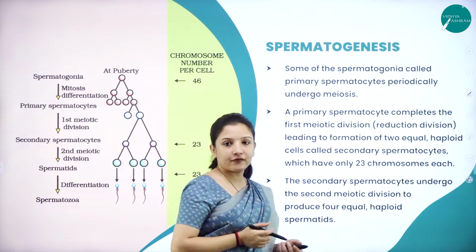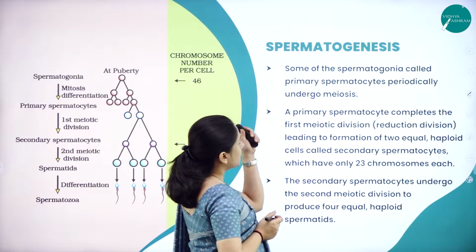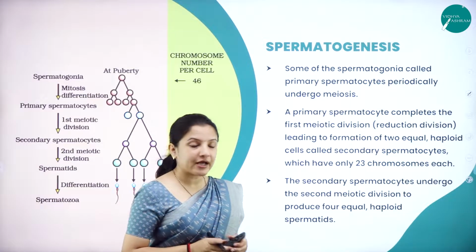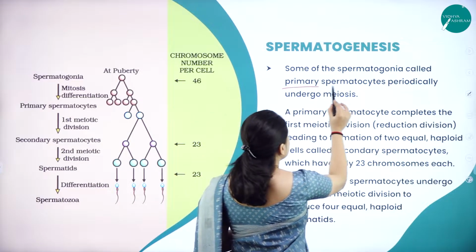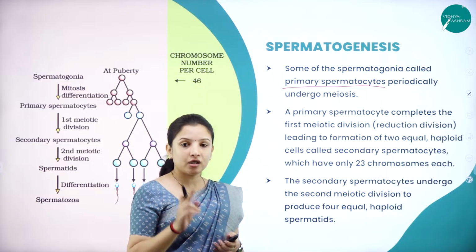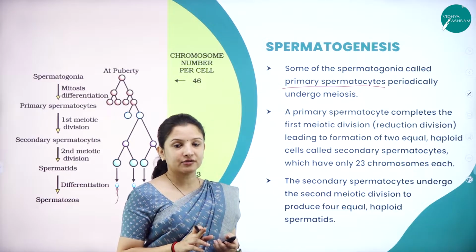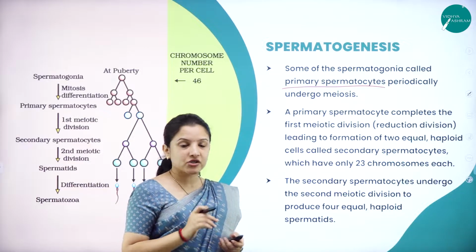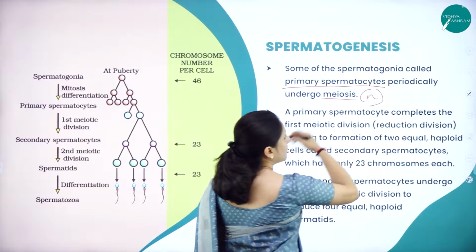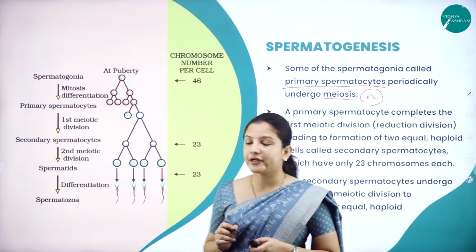Next, moving further, let us look at what happens. Some of the spermatogonia, which are called primary spermatocytes, will undergo another round of division. Here these primary spermatocytes will undergo reduction division, which is meiosis. Therefore, their chromosome number will be halved, and they will be haploid in nature.